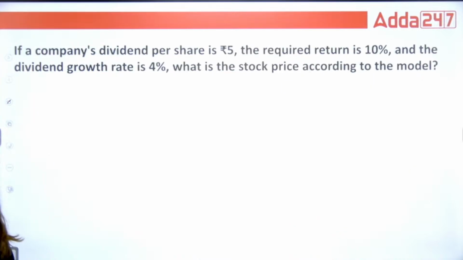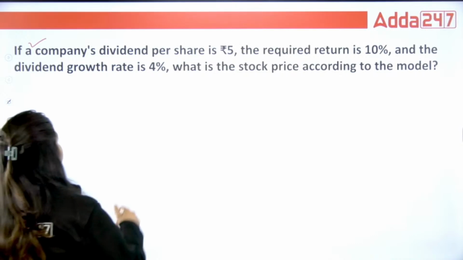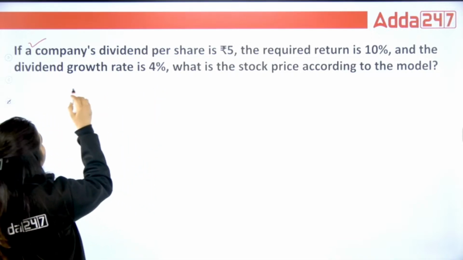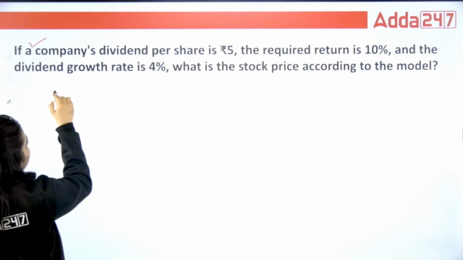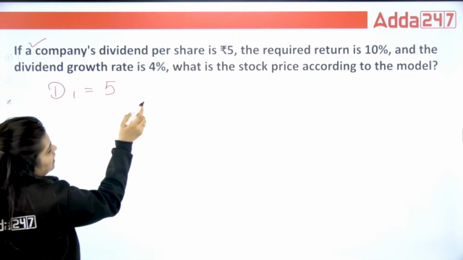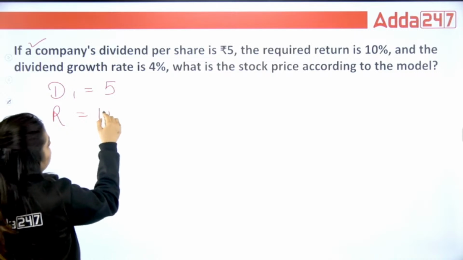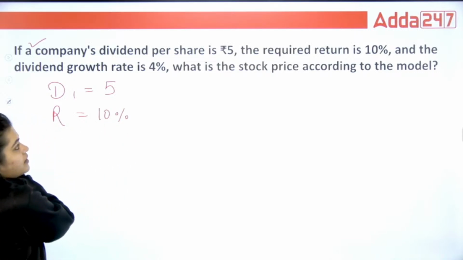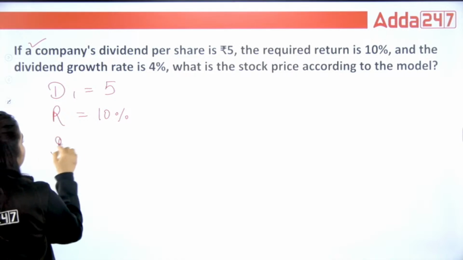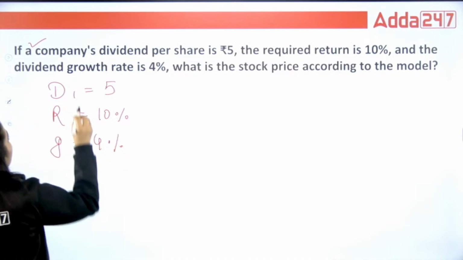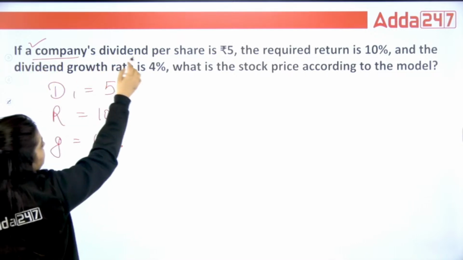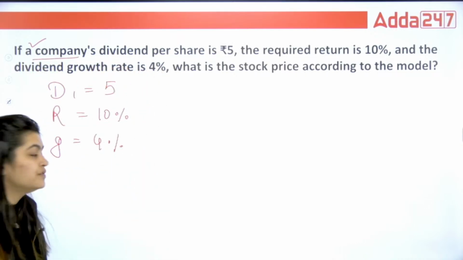Okay, coming to the next. If a company's dividend per share is 5, the required rate is 10% and the dividend growth rate is 4%, what is the stock price according to the model? Again, we are going to use that same model. Now, the company's dividend per share is what? 5. The required rate R is what? That is your 10%. And the dividend growth is what? 4%. Now, in this, we are considering that the company's dividend per share of 5 is D1.